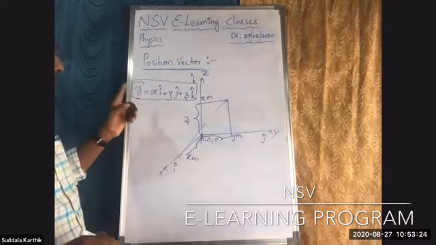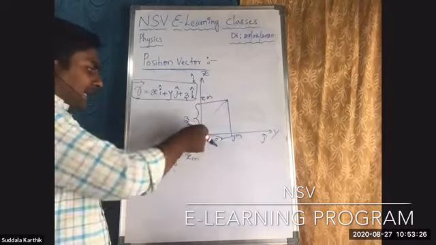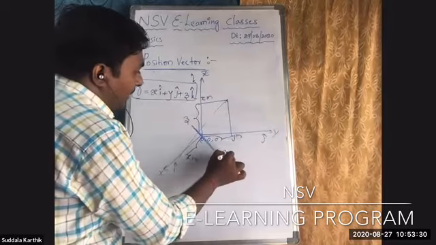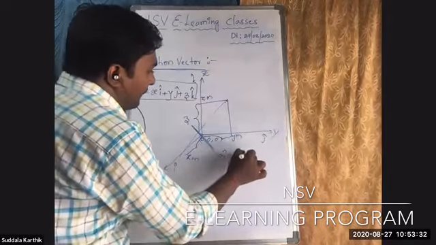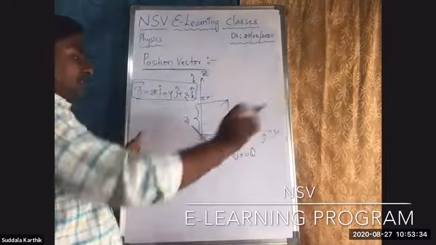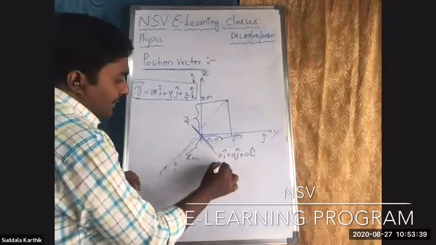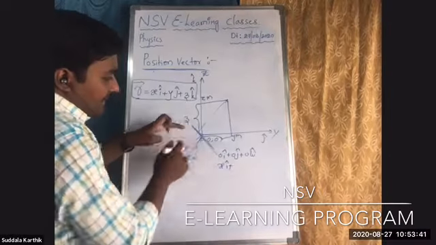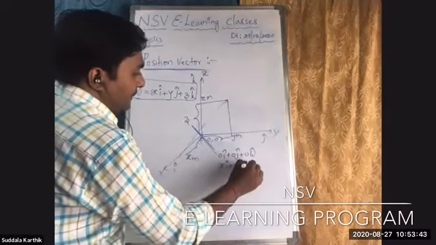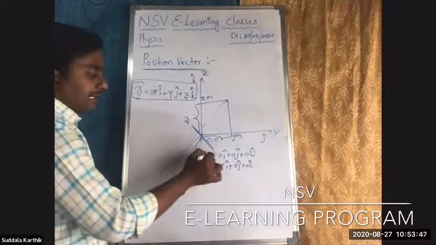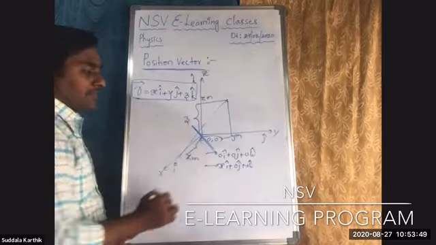This position vector you are getting. Generally, the initial position vector is 0 i cap plus 0 j cap plus 0 k cap for all the situations, because initially it was here. Yes, it is moving along this direction. x i cap plus, in this direction, 0 j cap plus 0 k cap. So position vector has an initial position vector and a final position vector.